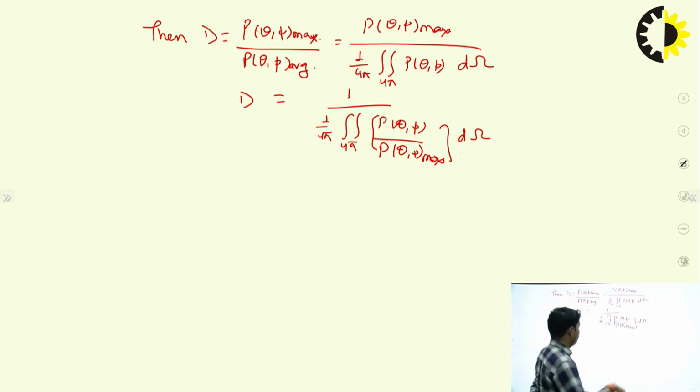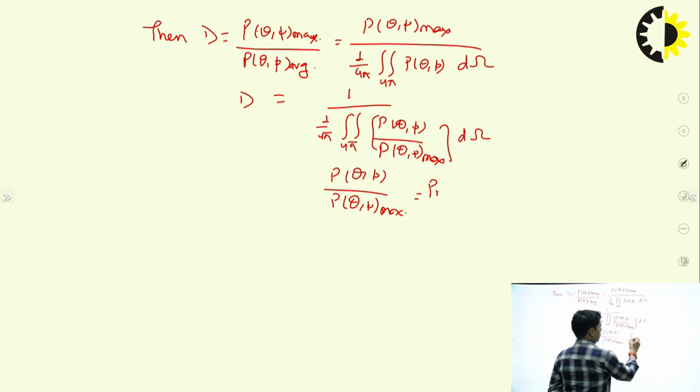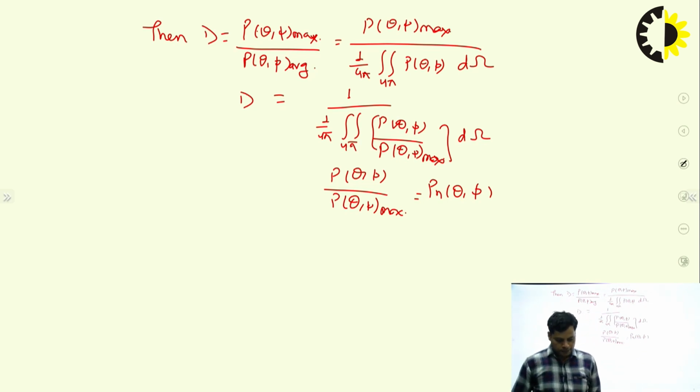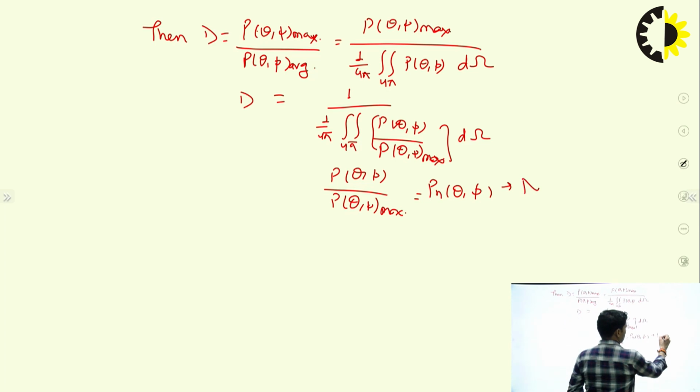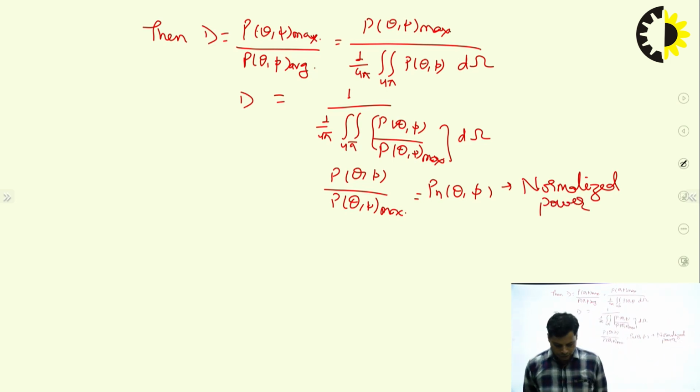So P theta comma phi divided by P theta comma phi max is equal to Pn of theta comma phi. This will be the normalized power.